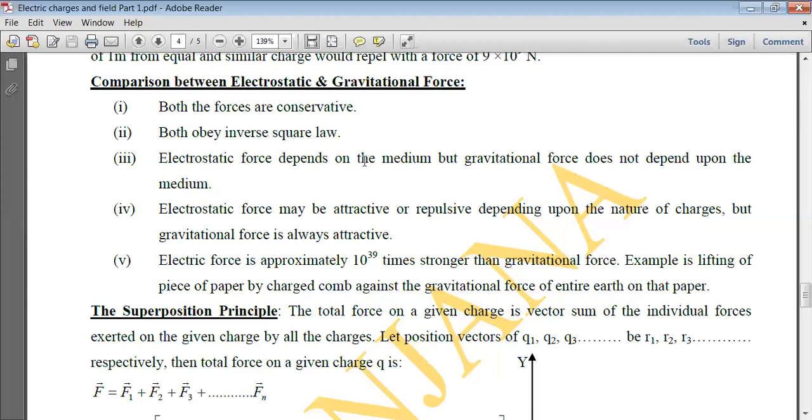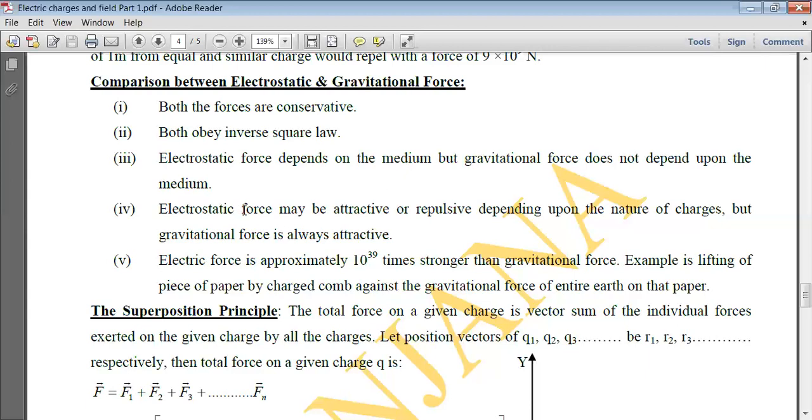But if they are placed in some other insulating dielectric medium whose dielectric constant is K, then the force becomes 1 upon 4 pi K epsilon naught Q1 into Q2 upon r square. In the case of water, the value of the dielectric constant is 80, so the force will become less by 80 times. Whereas the gravitational force does not depend upon the medium. Whether the masses are placed in air, water or vacuum, the value of the gravitational constant remains the same.